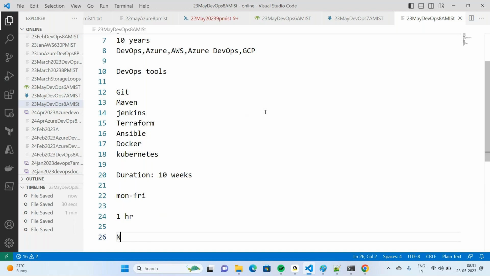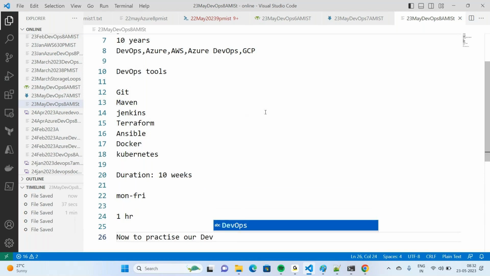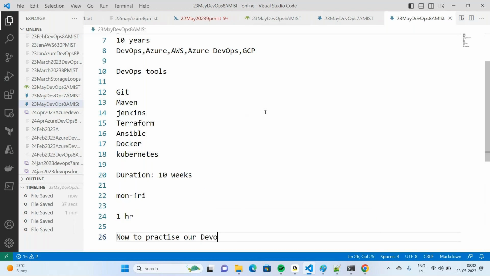Now, to practice these DevOps tools, we use the AWS cloud platform.